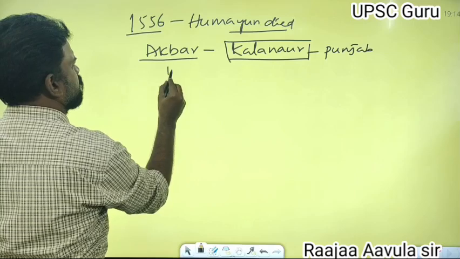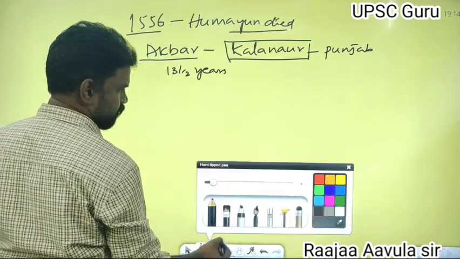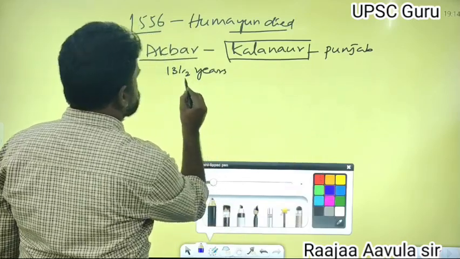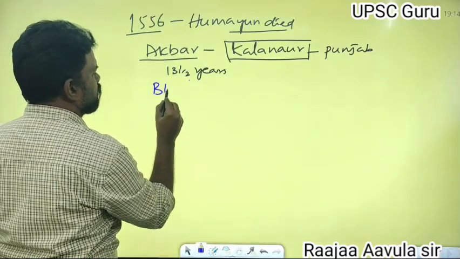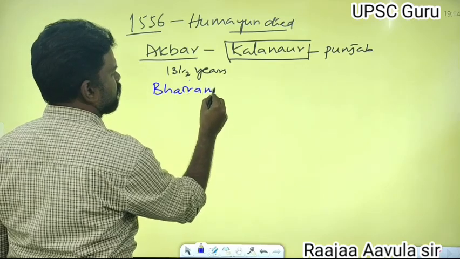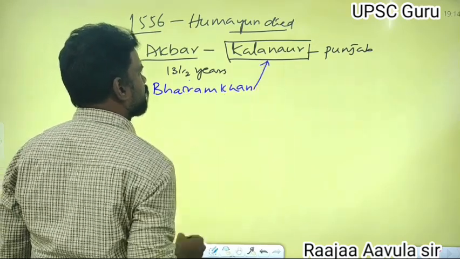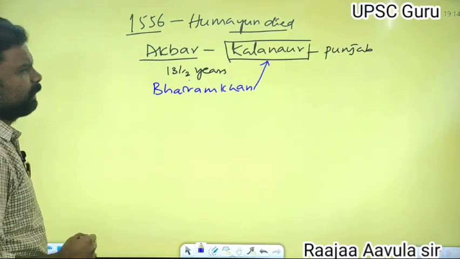At that time, Akbar was 13 and a half years old. Bairam Khan, the caretaker of Akbar, conducted the coronation of Akbar at Kalanur.